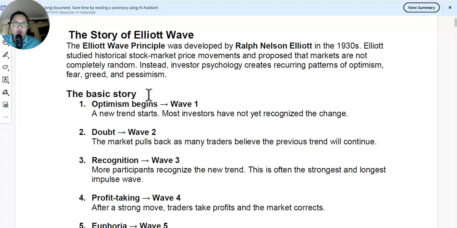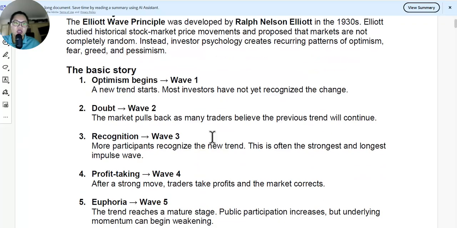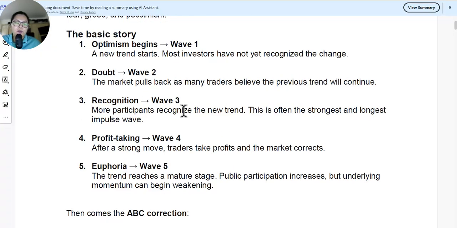The basic story of Elliott Wave. Optimism begins with wave 1, a new trend starts. Most investors have not yet recognized the change. Wave 2, the market pulls back as many traders believe that the previous trend will continue. Wave 3, more participants recognize the new trend.